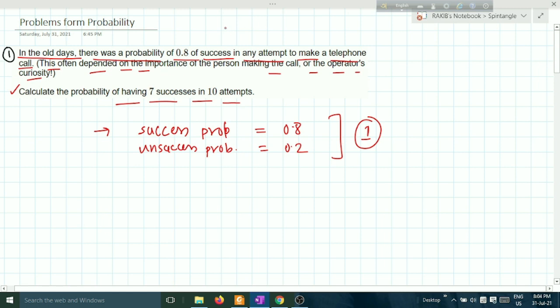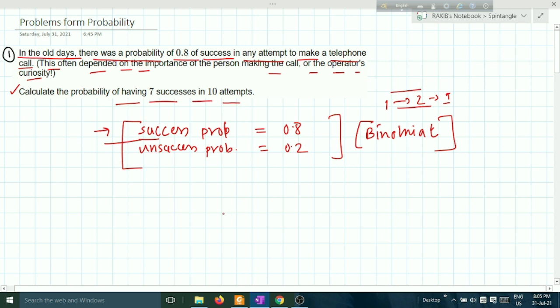This is related to the binomial distribution problem. We can easily see it. Why binomial distribution? Because there are only 2 ways that the event can occur, either success or unsuccess. If there is such a one-to-one relation, then it is a binomial distribution problem.